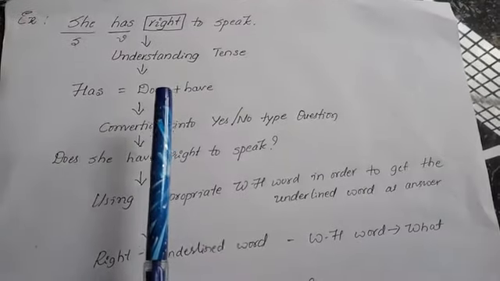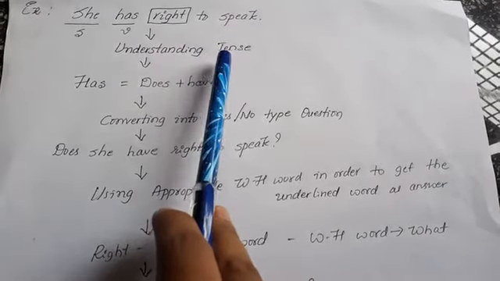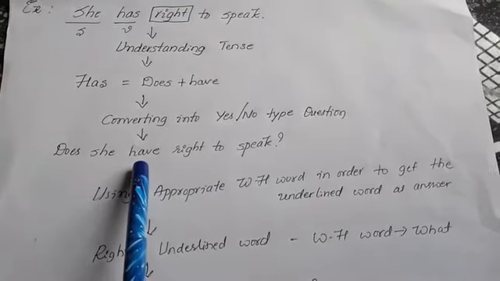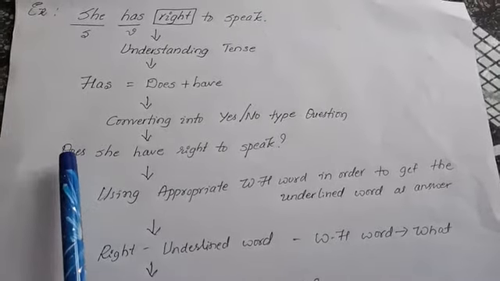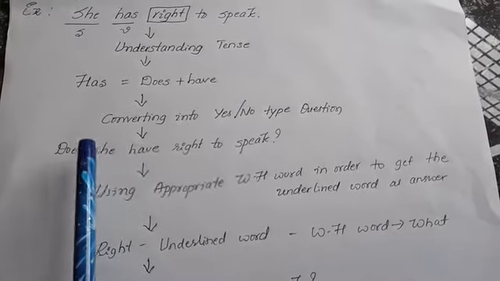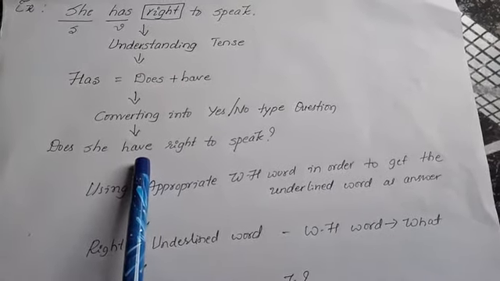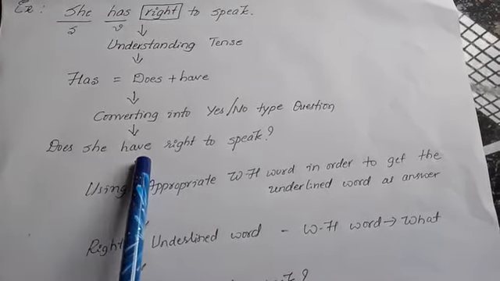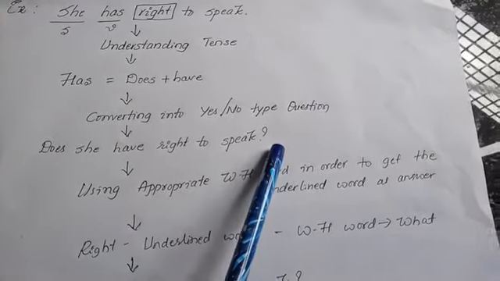Many students get confused. If we use she has a right to speak, why should we use have here? That is once again a problem for certain students. According to the grammar rule, once we use does here, that indicates the third person singular, and thereafter you can use have as the main verb, and thereafter write the object, to speak, as an infinitive.